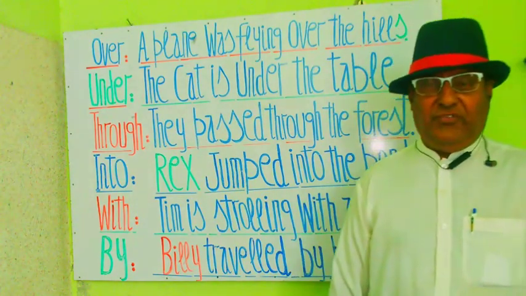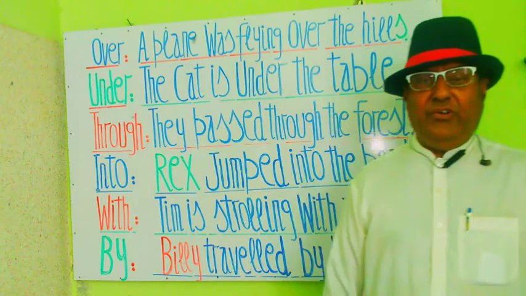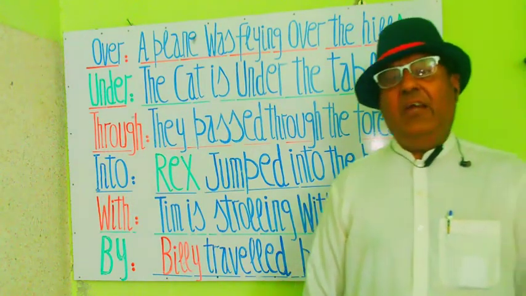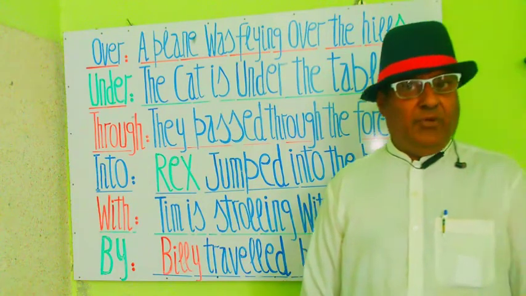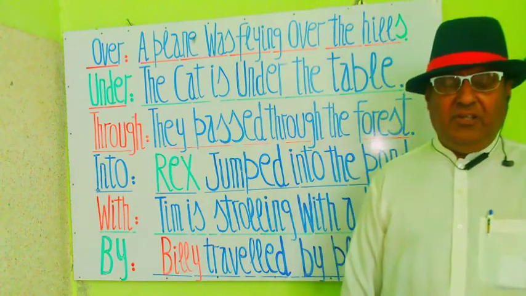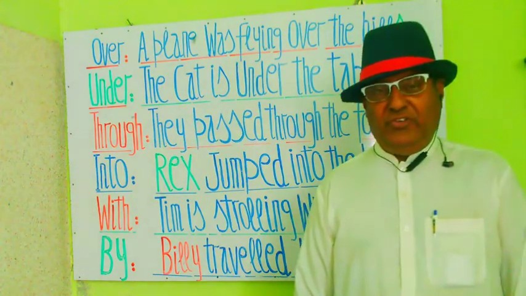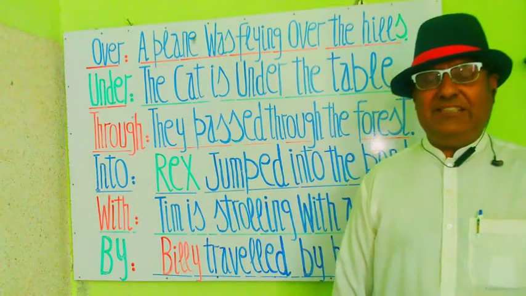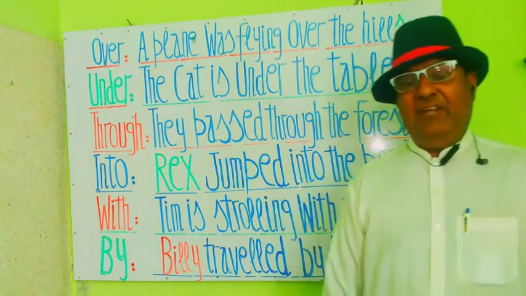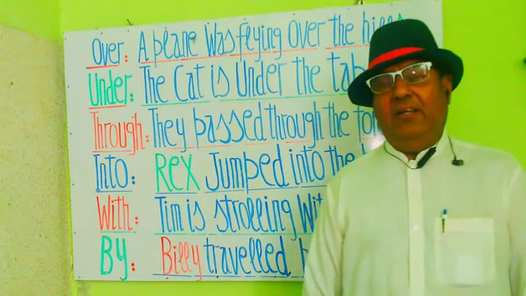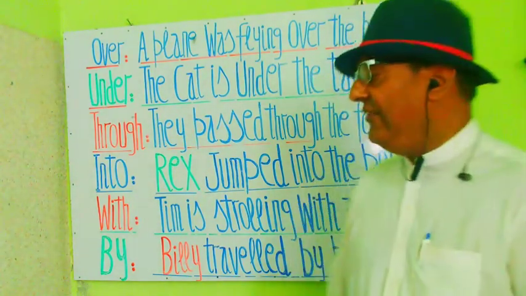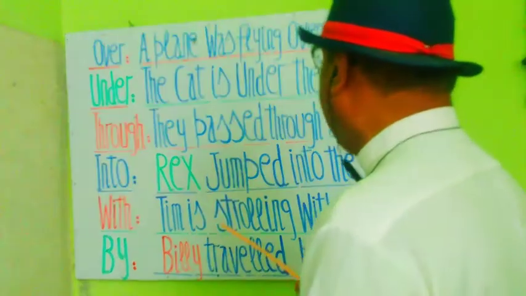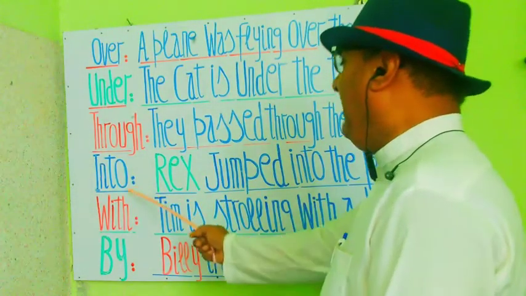So in this phrase you see that the train got into the tunnel from one side and went out from the other side, and in this function the preposition through is used. The train passed through the tunnel. गाड़ी सुरंग में से गुजर गई. Let's read out the next phrase. आइए अगला फ्रेज पढ़ते हैं. नेक्स्ट फ्रेज देखिए, into.